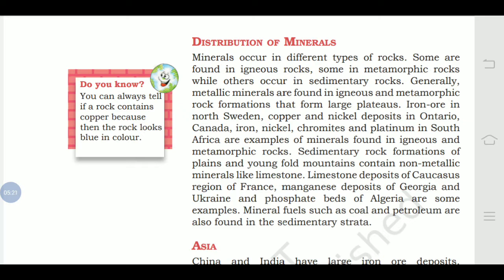So generally you can find limestone, mica, then gypsum, this kind of minerals in sedimentary rocks. So it is non-metallic, that also we have learned on the previous page.